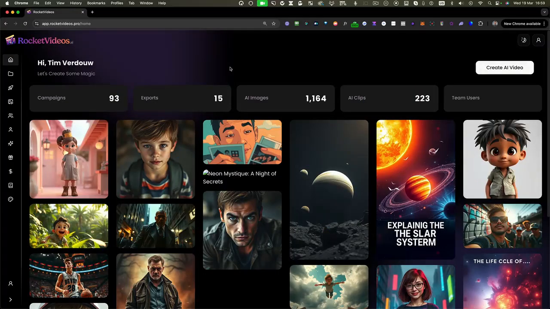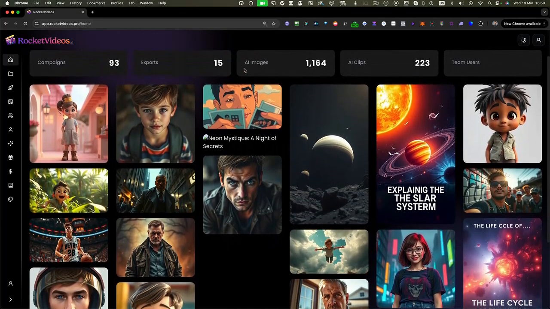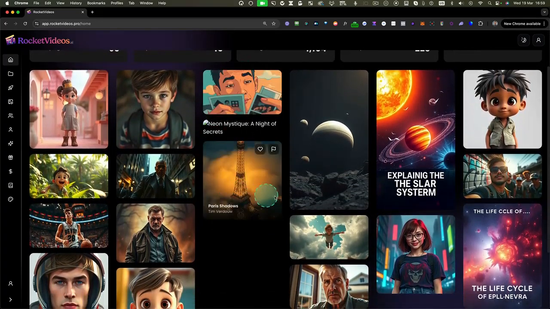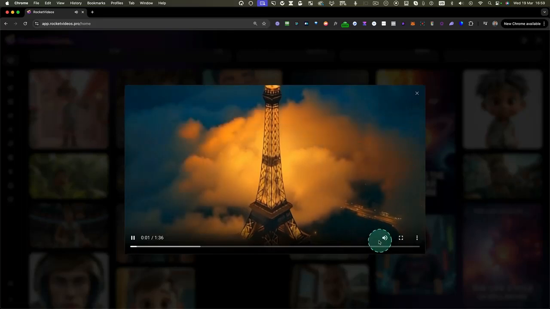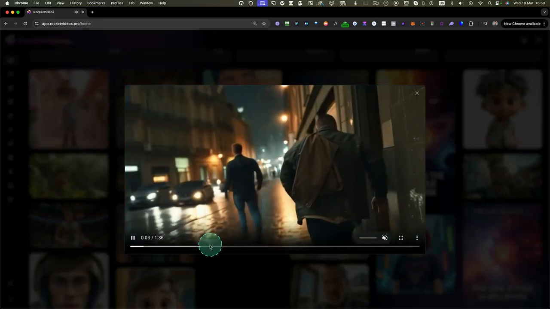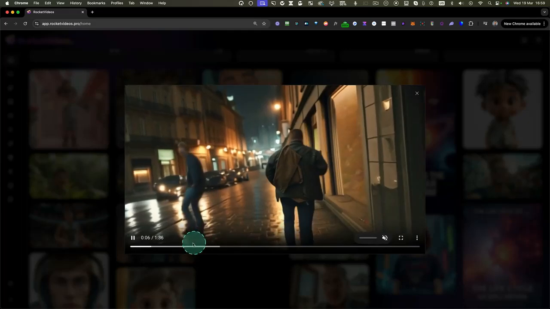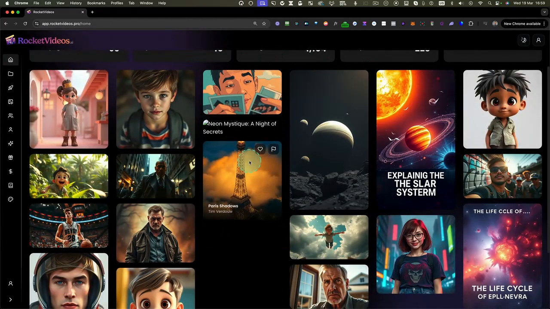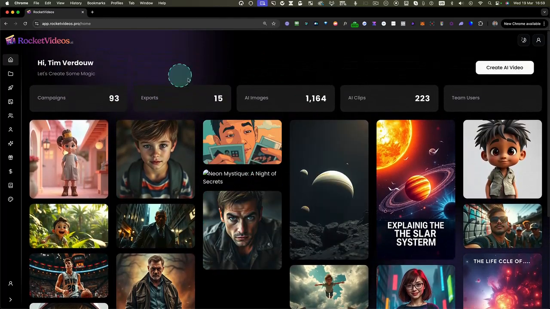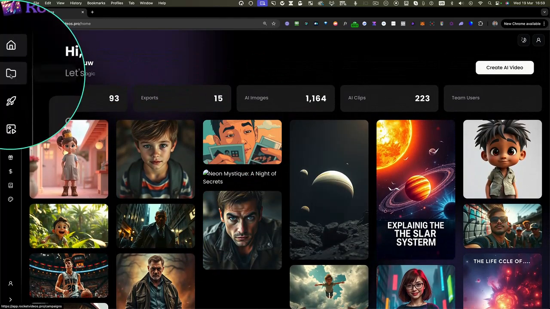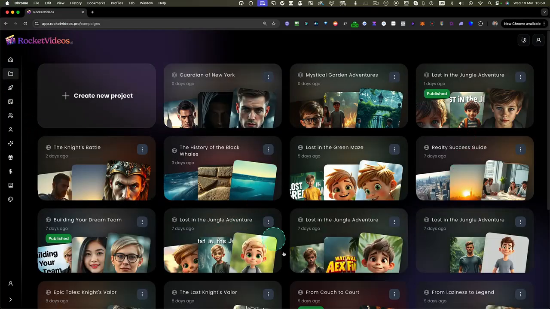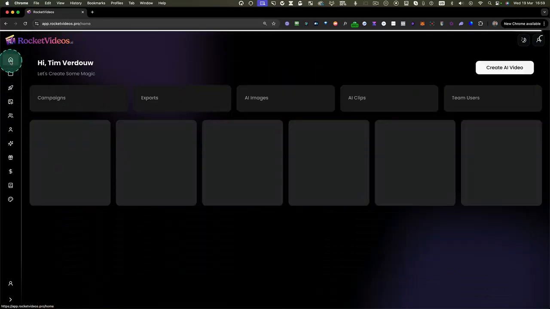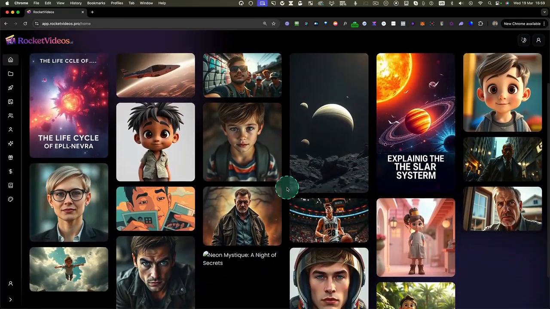Eastern Time. So in a nutshell, RocketVideos AI works with your mind to create animated cinematic videos just by entering prompts. So you can basically imagine the kind of video you want to create, and then based on your imagination you can just prompt the software, and then it allows you to generate some high quality videos from your prompt.